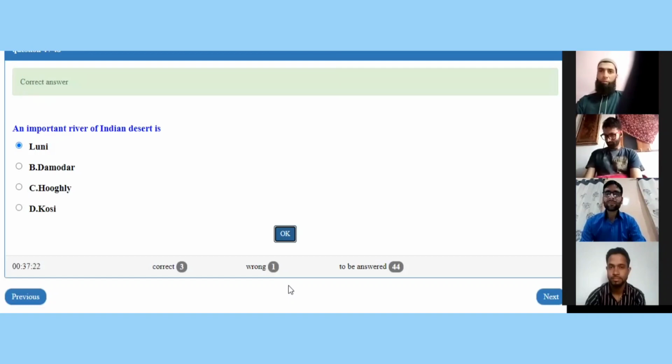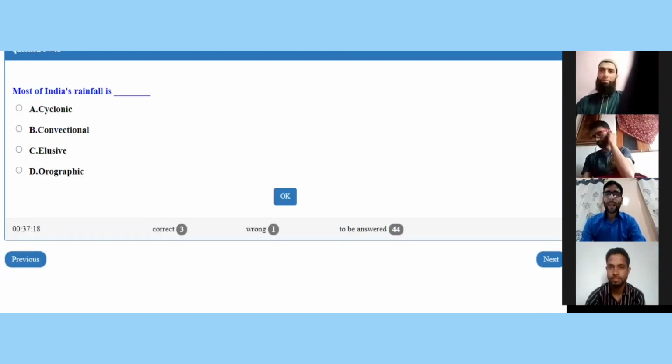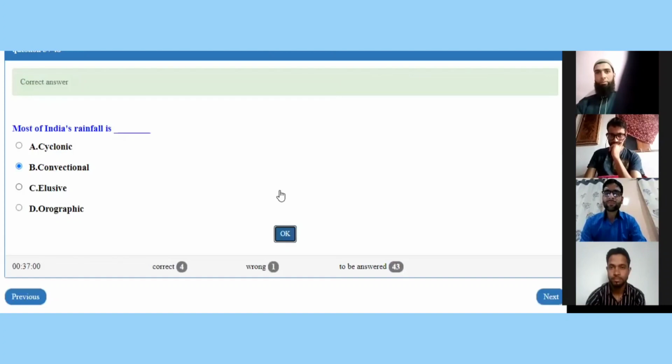The next question on the screen for Mr. Tawheed. Most of India's rainfall is cyclonic, convectional, elusive, or orographic? Convectional, B part. Yes, let me submit the answer. Yes, it is the right answer. So you have got 4 points for answering this question.